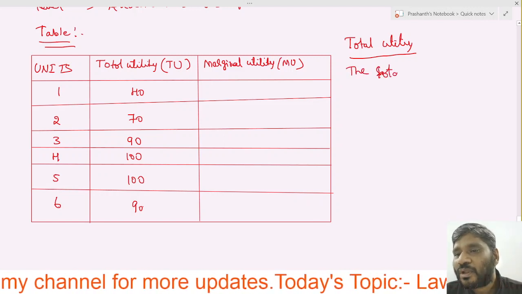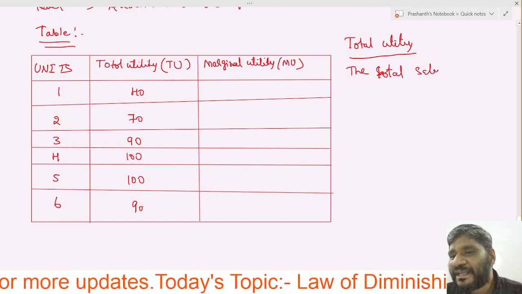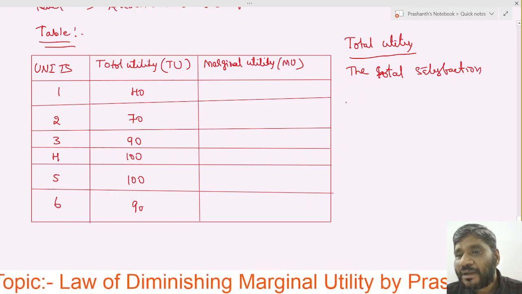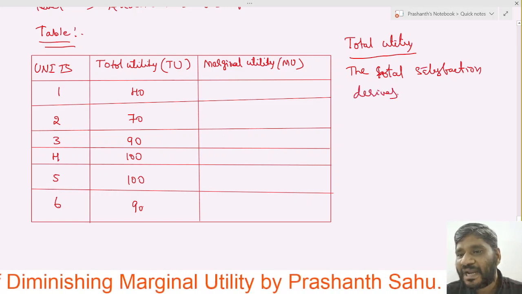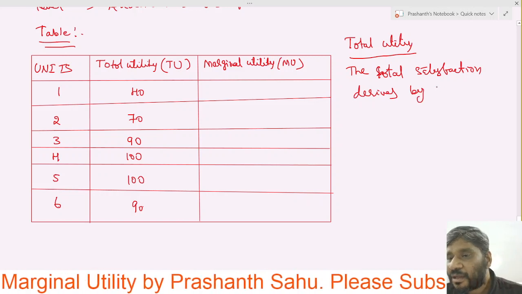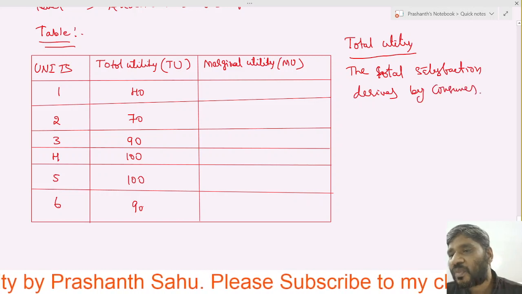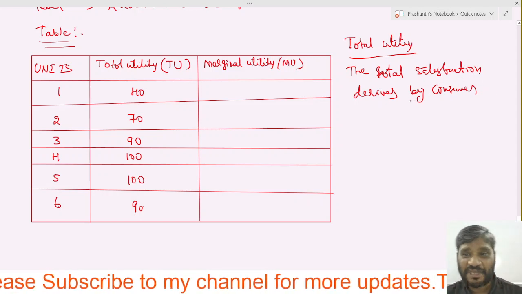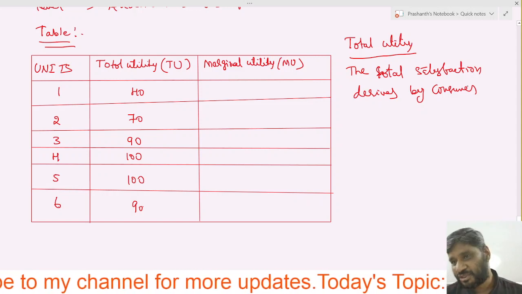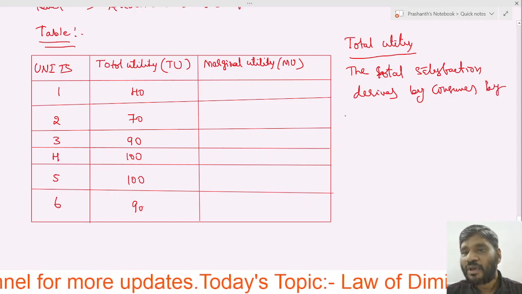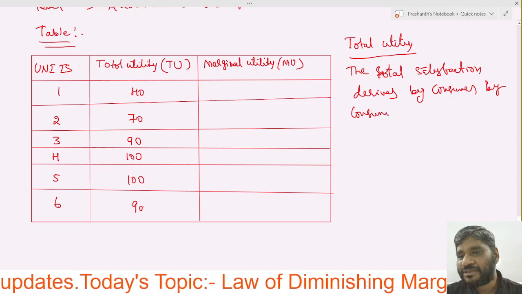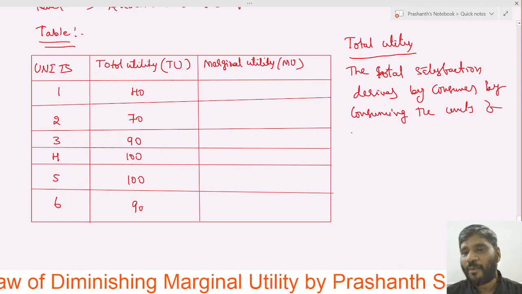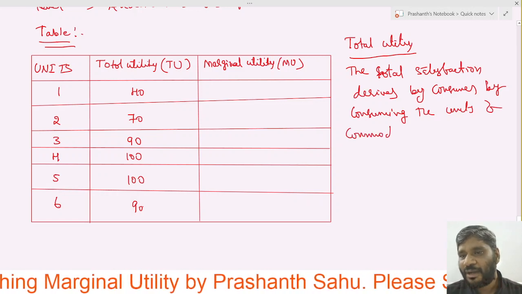The total satisfaction derived by a consumer by consuming the units of the commodity.